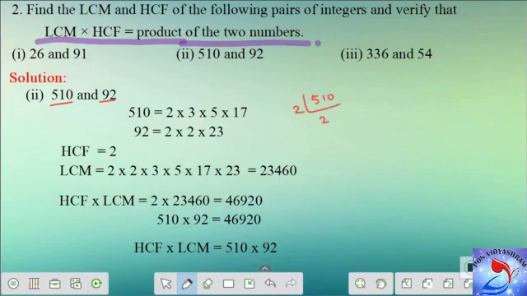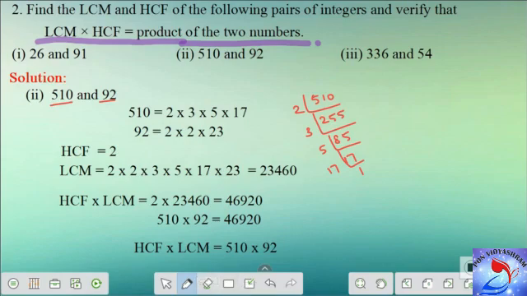2, 2, 5, 5 and 3, 8, 5 and when I start with the 5, 1, 7. So this is how I get the prime factorization of 510, which is nothing but 2 into 3 into 5 into 17. Similarly, we can try for 92 and then express it as a product of its prime factors. So we are done with the prime factorization of the given numbers. Now we have to go for finding HCF and LCM.